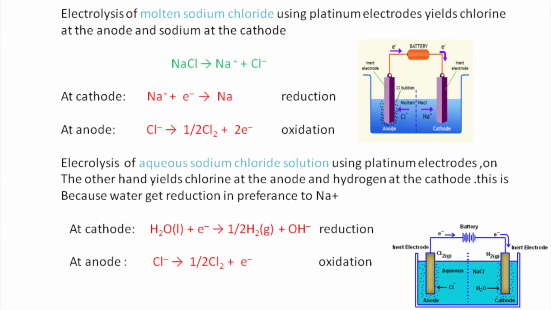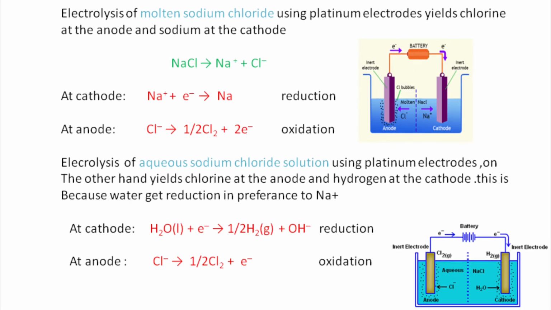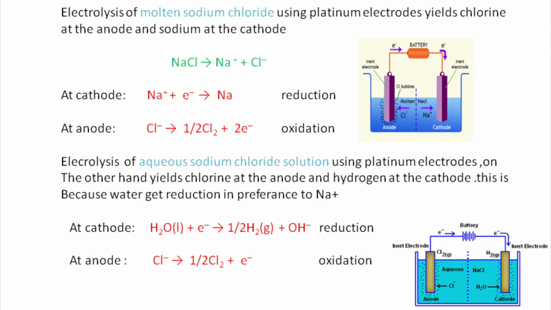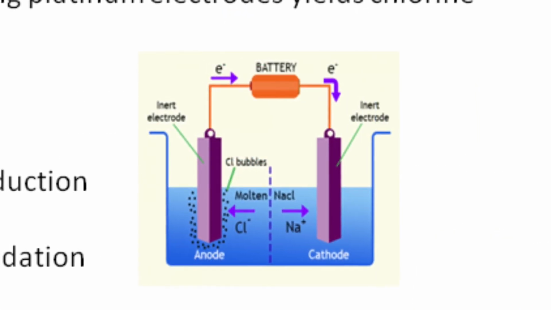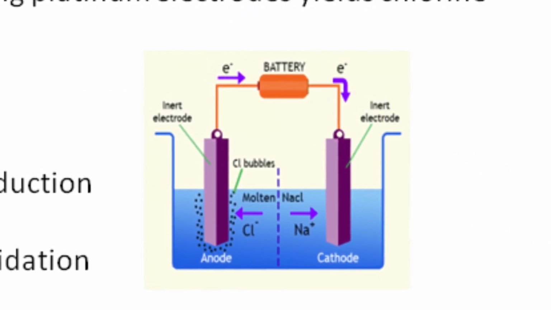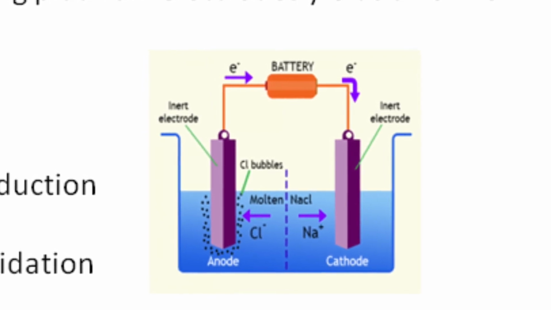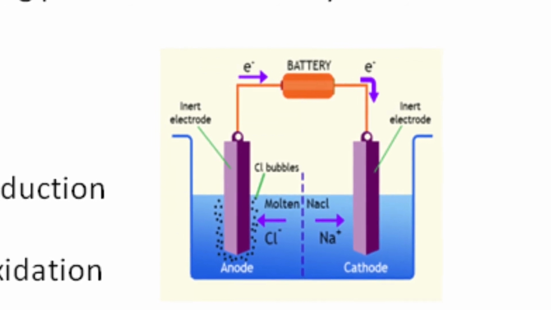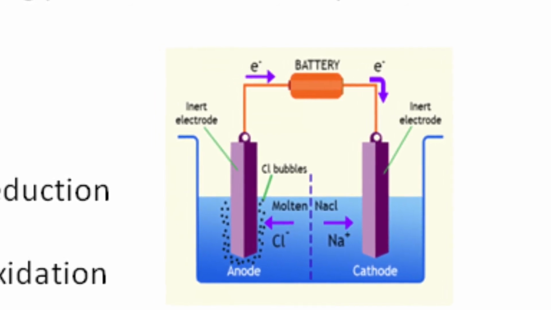Cl minus gives half Cl2 plus electron. That is, Cl minus is the anion. It moves towards the anode and an electron is removed, and this electron is passed through the external circuit and it reaches the cathode. The cation Na plus receives that electron to undergo reduction to form sodium metal.